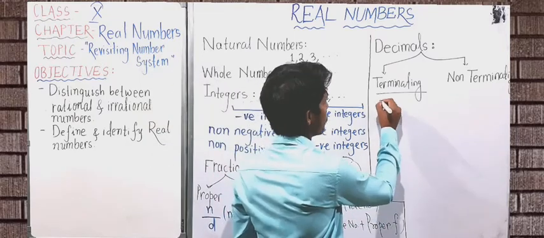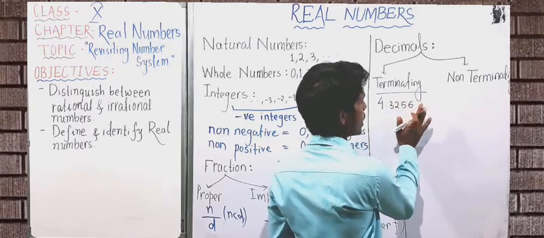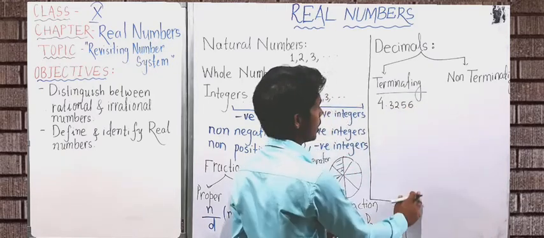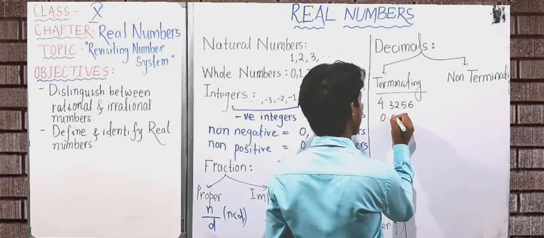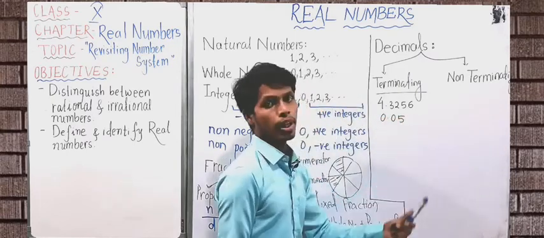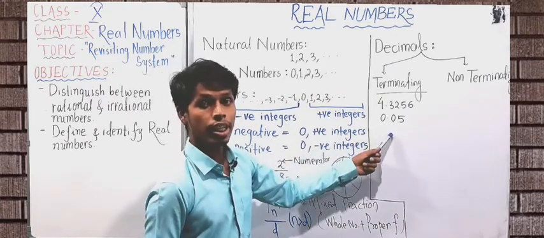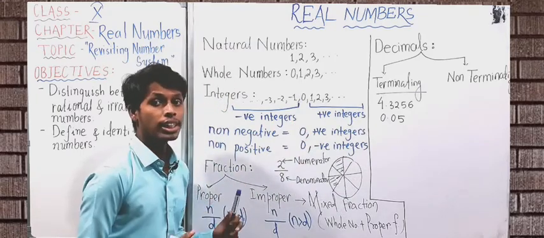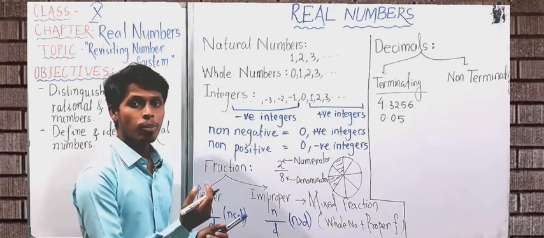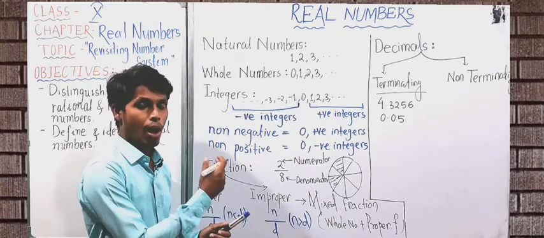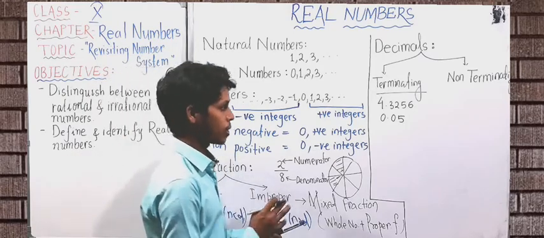For example, if you write 4.3256, it is terminated here at 6 after 4 decimal places. You can also write 0.05. This is also terminated after 2 decimal places. So which fractions can be expressed as terminating decimals? The fractions which have 10 or 10 to any power in the denominator, or whose denominator can be expressed as a power of 10, can be represented as terminating decimal expansions.